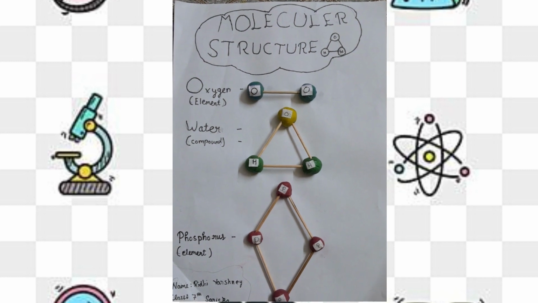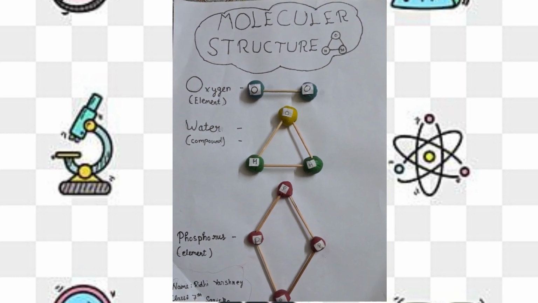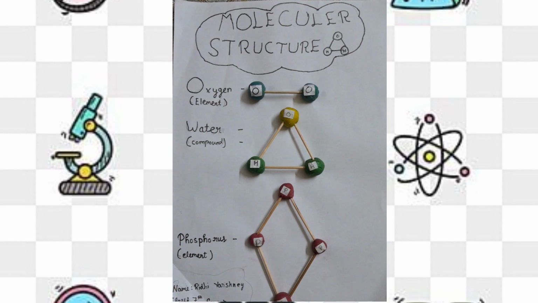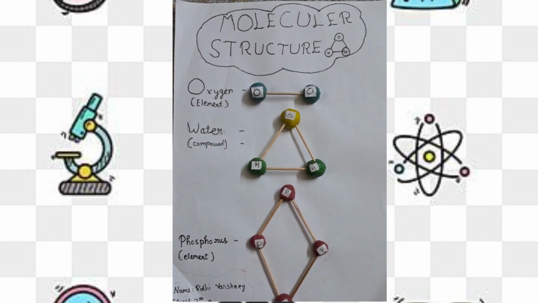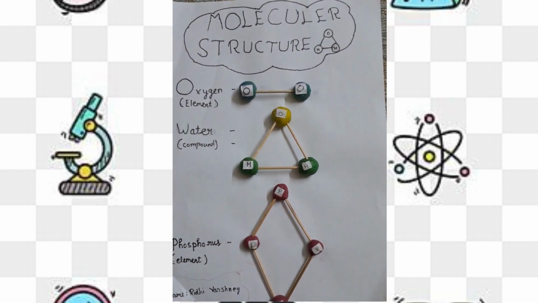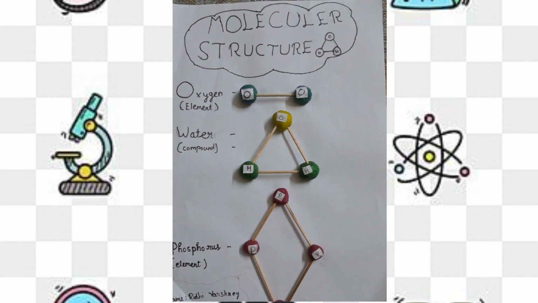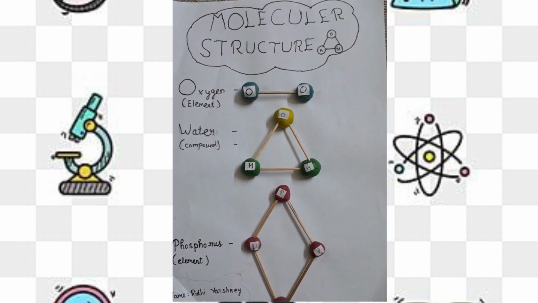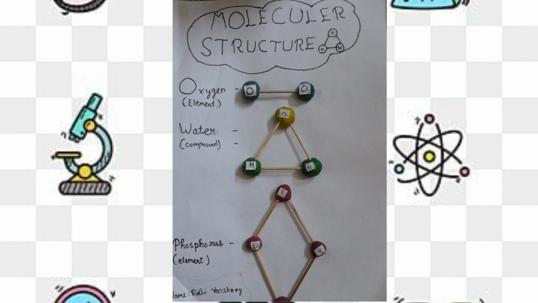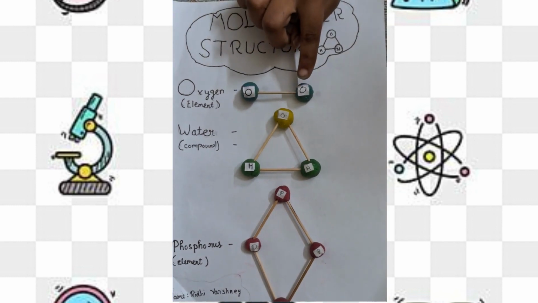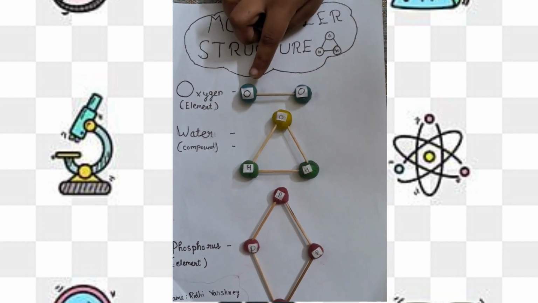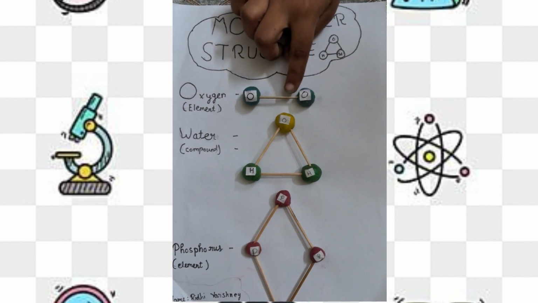Today I have made a science project on molecular structure of few elements and compounds. First element is oxygen. Symbol is O2, which means two molecules of oxygen. So here I have made two molecules of oxygen by making two balls of clay and joining them with a